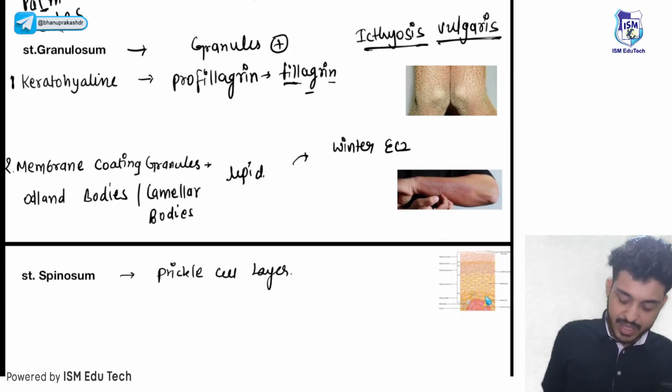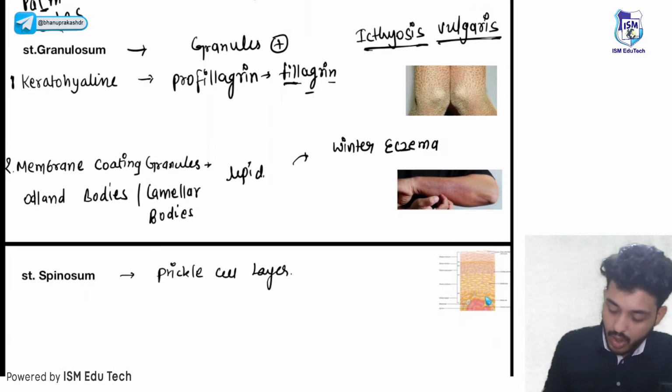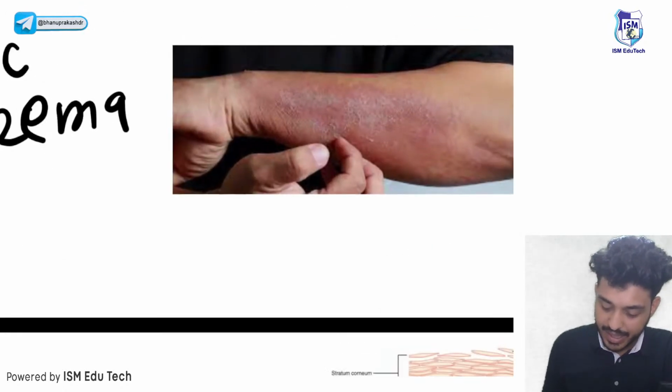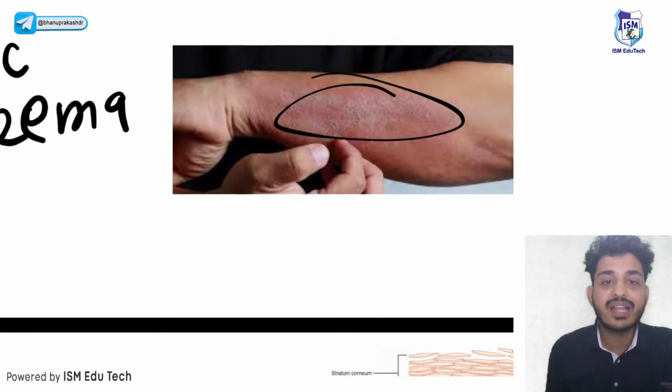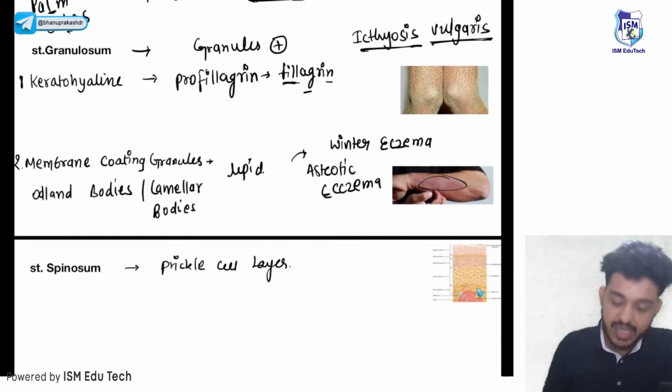Eczema means dermatitis, in a way. So there will be winter eczema, also known as asteatotic eczema. You can see the eczema over here. That is due to dryness, because there is loss of membrane coating granules.